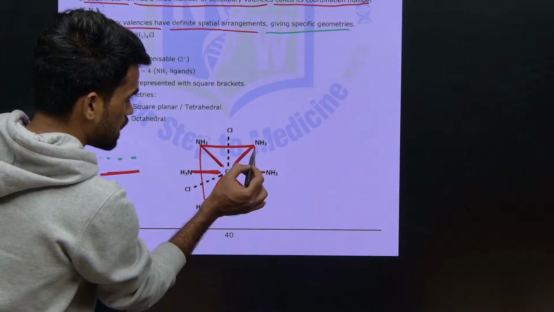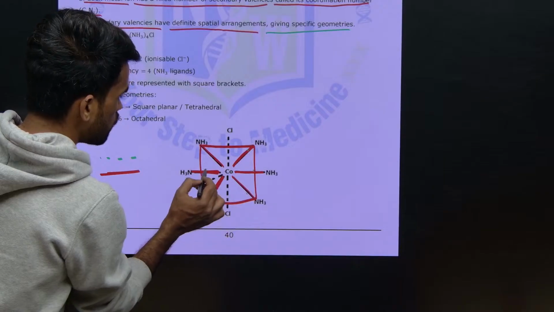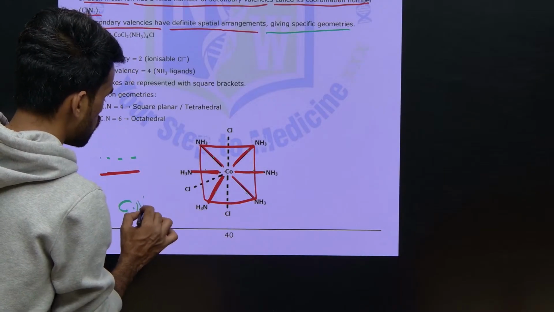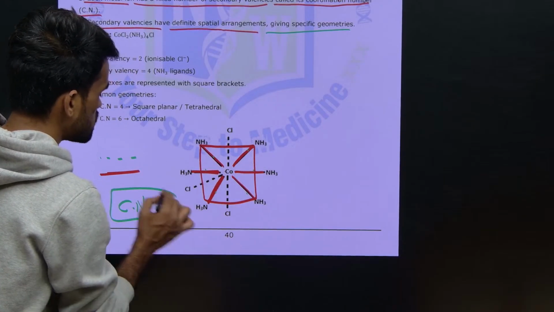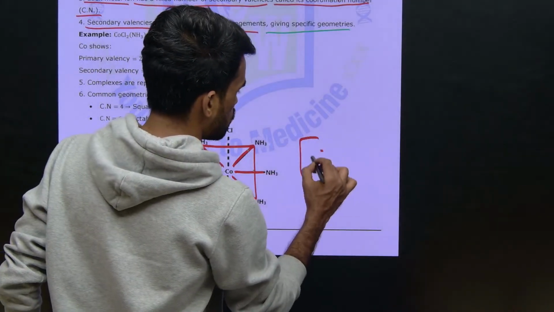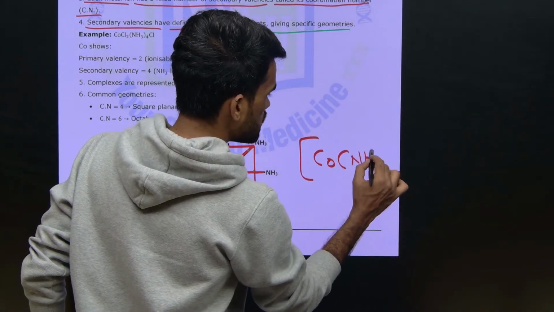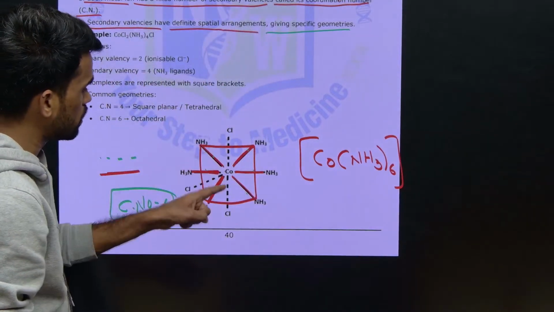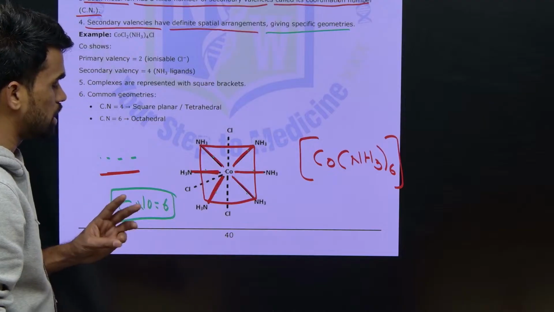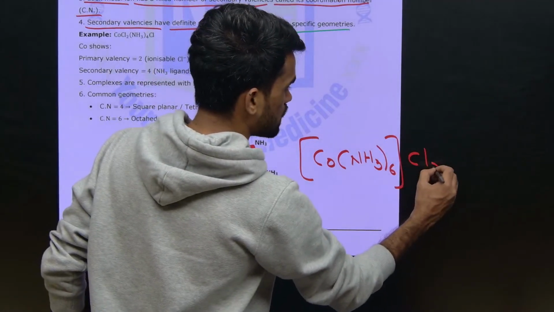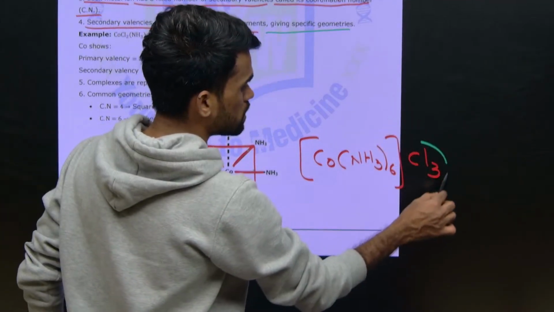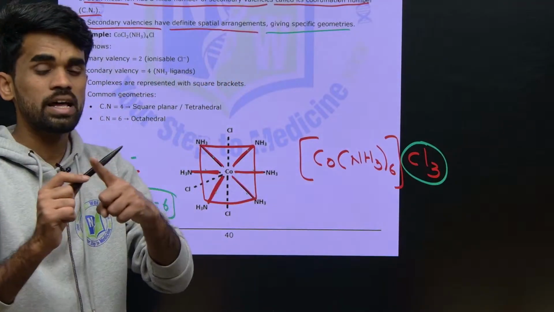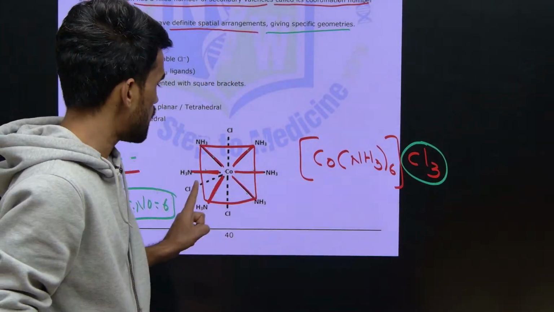So how many red lines are there? 1, 2, 3, 4, 5, 6. So the coordination number is 6. It means you write this complex as [Co(NH3)6] inside the bracket, and these dotted lines we have here. How many dotted lines are there? 3, with 3 chloride ions. You can write it like this. Whatever is present outside the coordination sphere is not considered a ligand. So these chloride ions are not ligands.